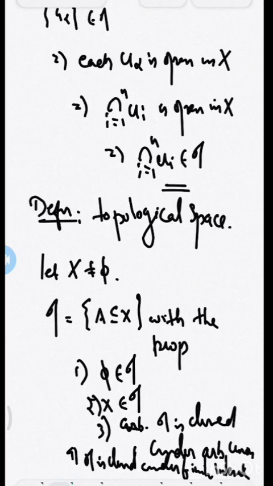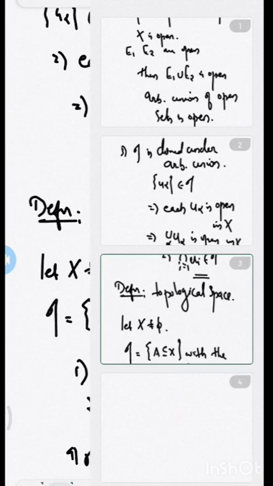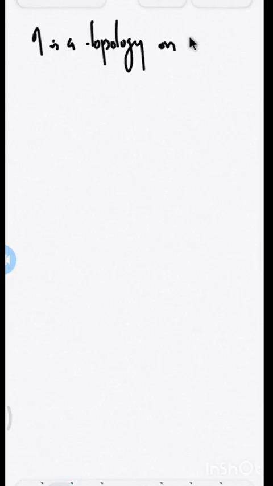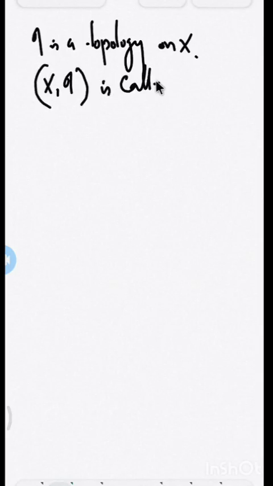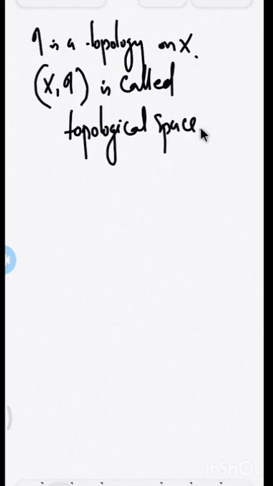When this collection satisfies all these four axioms, we say that tau is a topology on the set X. Then the pair (X, tau) is called a topological space.